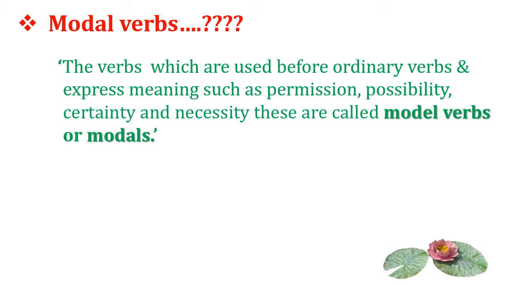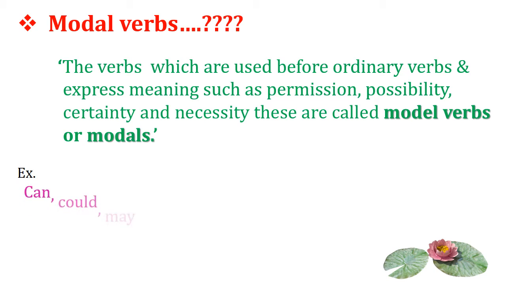Let's see. The verbs which are used before ordinary verbs and express meaning such as permission, possibility, certainty and necessity. These all are called modal verbs or modals. Means they are showing permission, possibility, certainty and necessity.